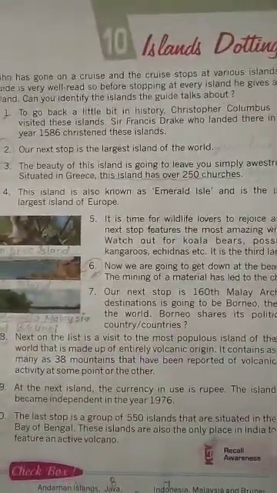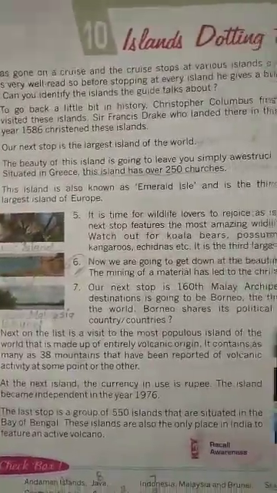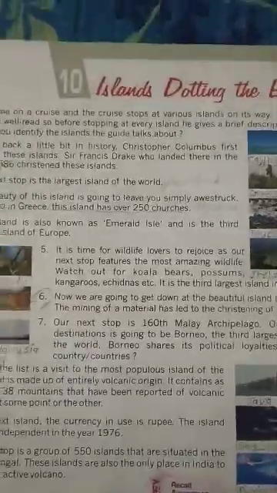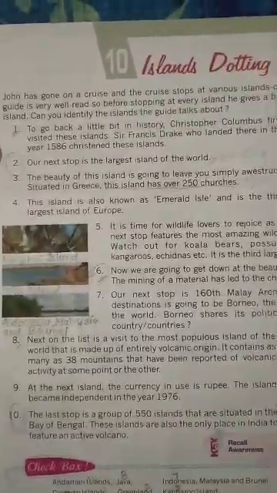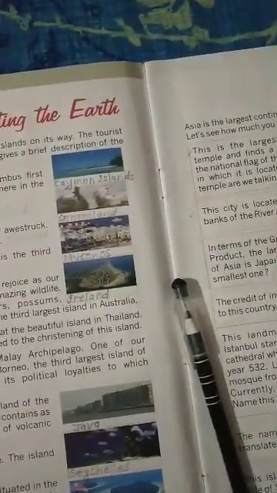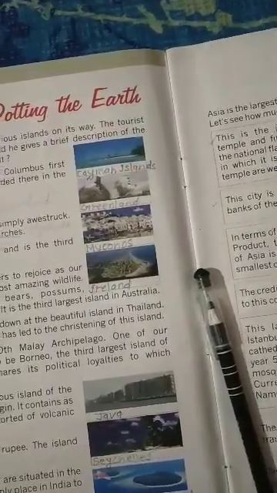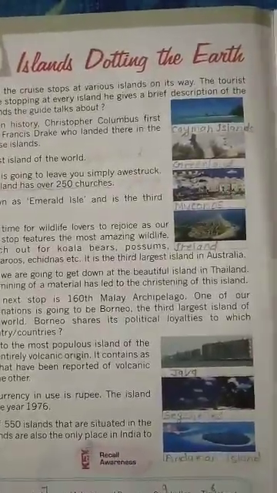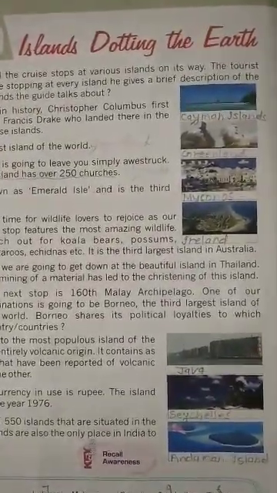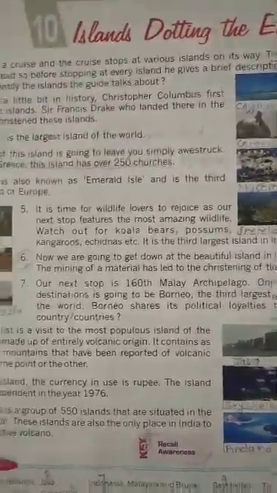Now students, question number 4. This island is also known as Emerald Isle and is the third largest island of Europe. So answer number 4 is what? Erie. Okay, so in answer number 4 you will write Erie. Ireland.